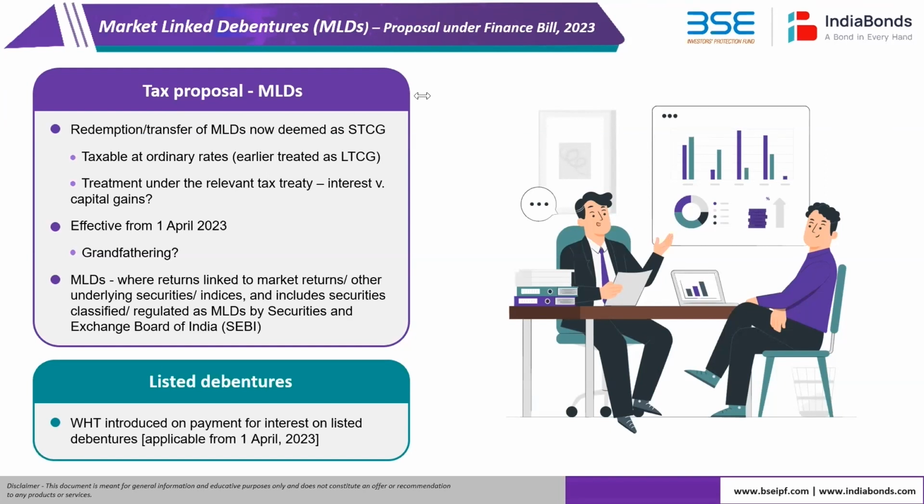Just the way the current proposal stands, it is effective from financial year 23-24, which means that from April 1, 23, any transaction in these MLDs would be subject to this short-term capital gain tax treatment. So effectively, there is currently no grandfathering proposed for bonds which were issued prior to April 1, 23.